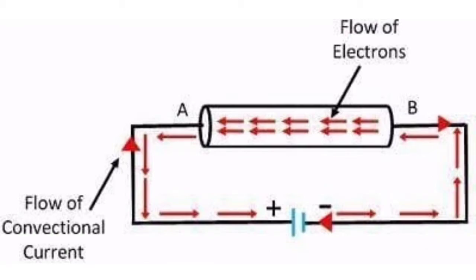Now, moving electrons constitute electric current. Means electric current develops when electrons move from one point to another. The direction of current is taken opposite to the direction of motion of electrons. Means electrons move from negative to positive, but the direction of current is taken from positive to negative.